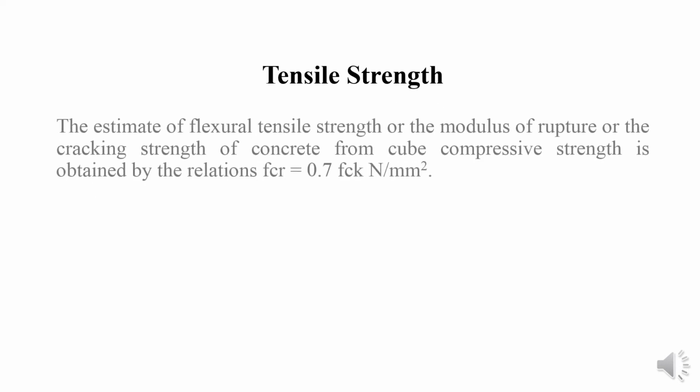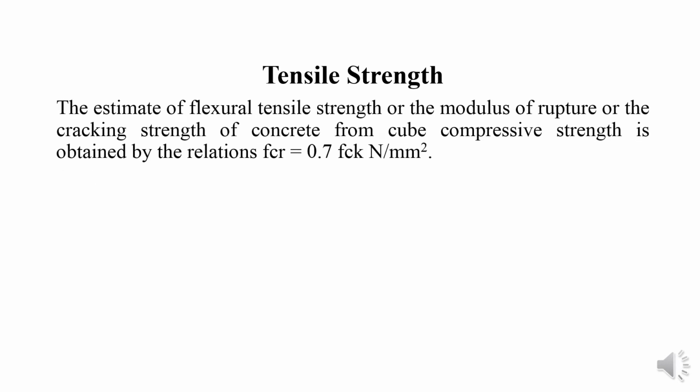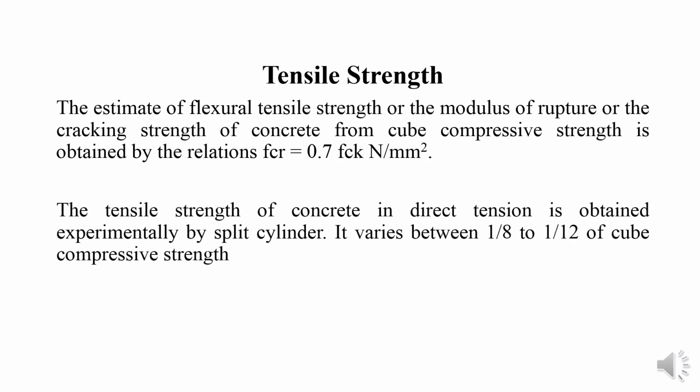Next is tensile strength. The flexural tensile strength, or modulus of rupture or cracking strength of the concrete, is estimated from the cube compressive strength by the relation fcr is equal to 0.7 root fck Newton per mm square. Actually the tensile strength of concrete is negligible since it has a high compressive strength. The direct tensile strength of concrete is obtained experimentally by the split tensile test, where we use a cylinder to find the split tensile strength. It varies from 1 by 8 to 1 by 12 of the cube compressive strength.